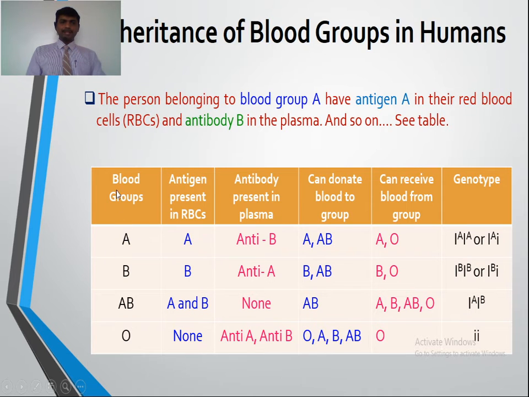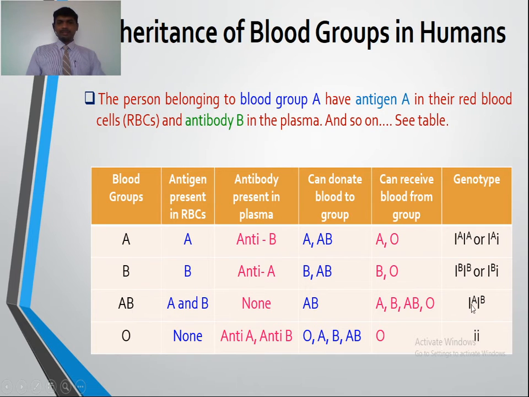Suppose we say that blood group A has antigen A in the RBCs and antibody B in the plasma. The possible genotype is capital IA capital IA, or capital IA small i. So I is the letter given for the gene that controls the blood group type in human beings. Similarly, for blood group B, the genotype is capital IB capital IB or capital IB small i.